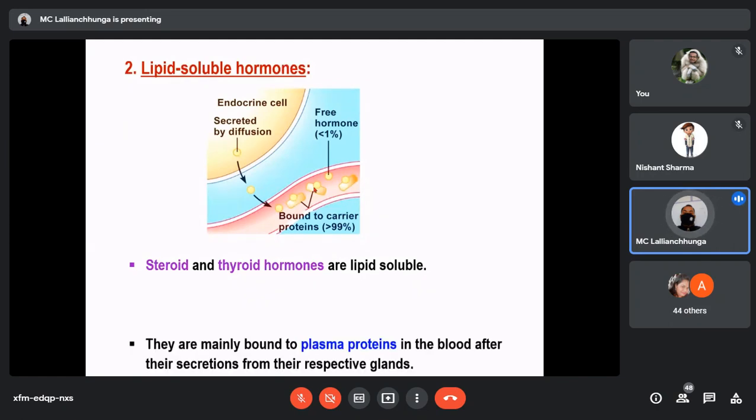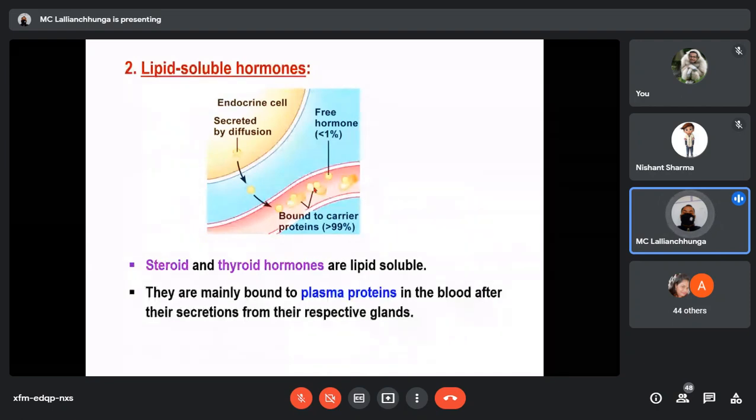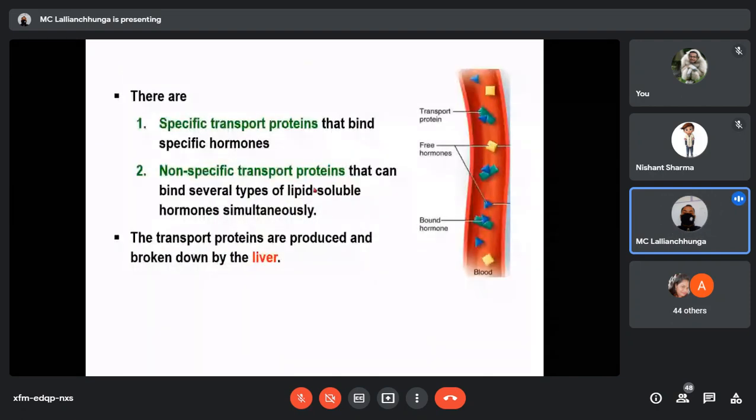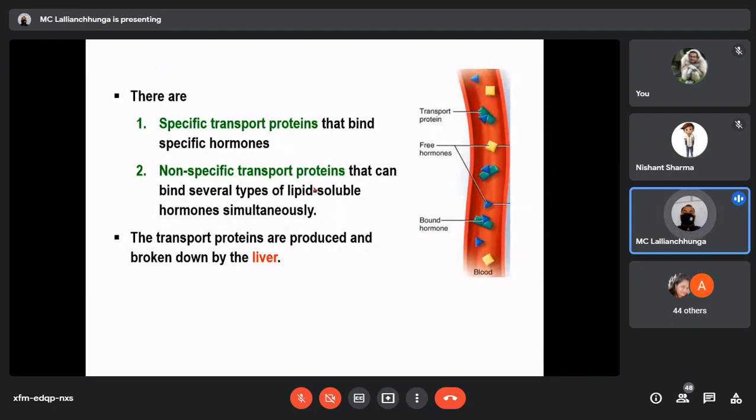So they are mainly bound to plasma protein in the blood after their secretion from their respective glands. So it is clear from the diagram. What are these transport proteins or carrier proteins? There are two types. Number one, specific transport proteins that bind specific hormones. That means a specific plasma protein which will bind to a particular hormone or specific hormones only.